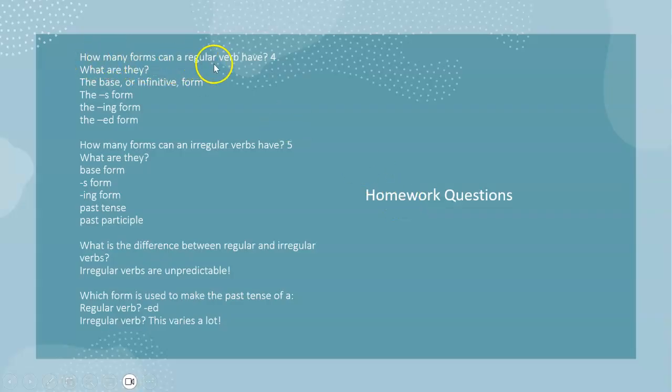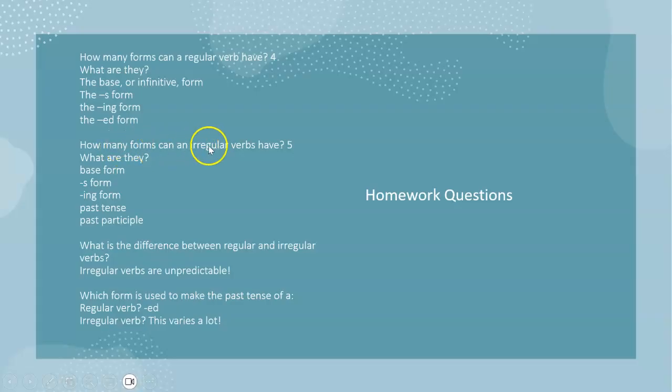How many forms can a regular verb have? Well, as you read in David Crystal's book, 4. What are those forms? The base form, it's also called the infinitive. The S form, which you may have heard referred to as the S rule, he, she, or it takes the S, so that's a form. The ing form, we also call it the ing participle, and the ed form, the ed participle, 4 forms.